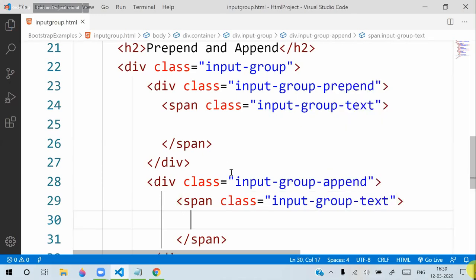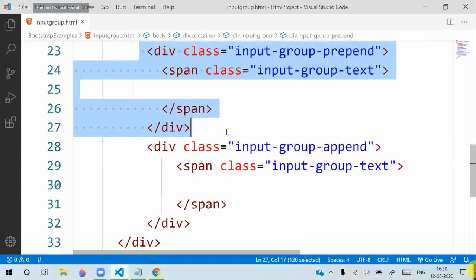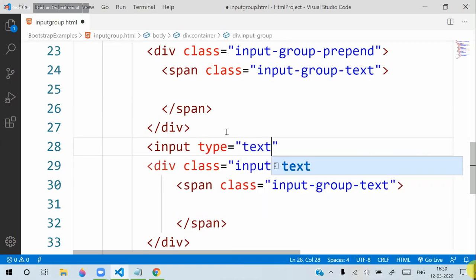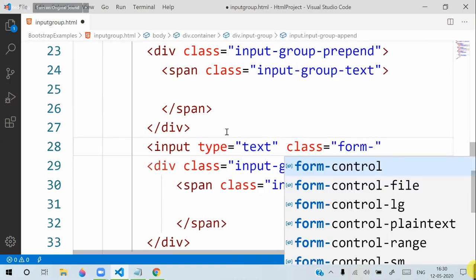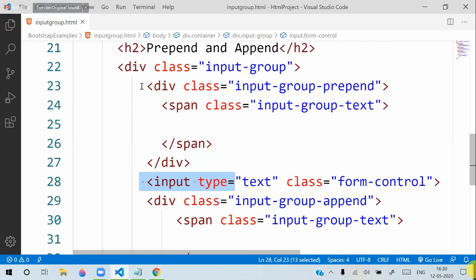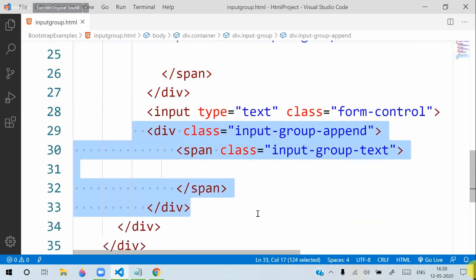Now between this input group prepend and input group append, we will keep a text box. Input type equal to text, class equal to form control. That is the text box. That means we have a text box, before the text box prepend, after the text box append. That is the basic thing.